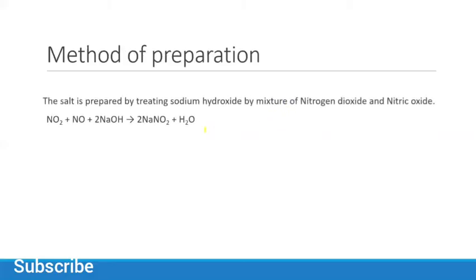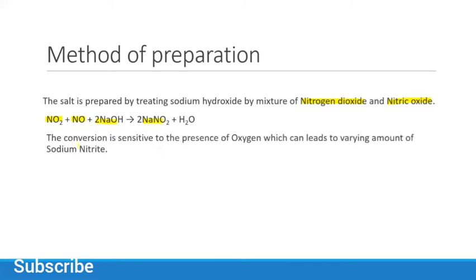Method of preparation. The salt is prepared by treating sodium hydroxide with a mixture of nitrogen dioxide and nitric oxide. Nitrogen dioxide and nitric oxide with sodium hydroxide give sodium nitrite, NaNO2. The conversion is sensitive to the presence of oxygen, which can lead to varying amounts of sodium nitrite. So it depends upon the presence of oxygen, which will increase or decrease the yield of your final product, sodium nitrite.